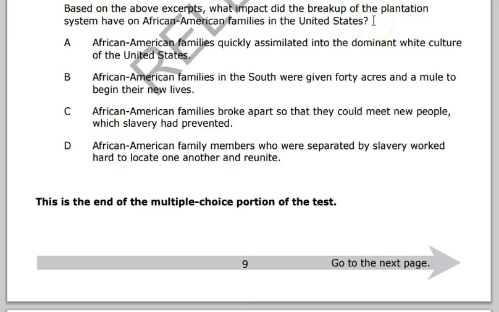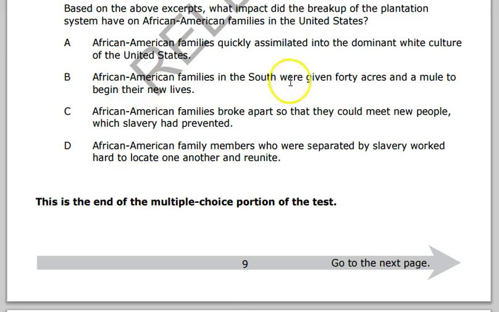All those ads seem to be people trying to reconnect with family members. And so the good answer choice here is going to be D, family members separated by slavery worked hard to locate one another and reunite. Families didn't break apart. There's no evidence of that, to meet new people.